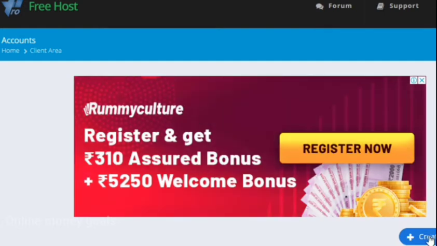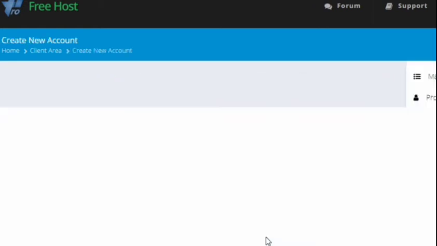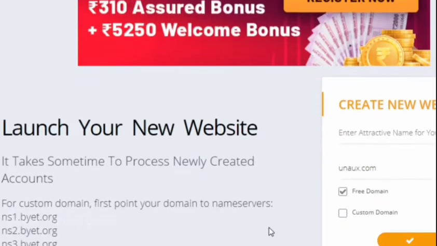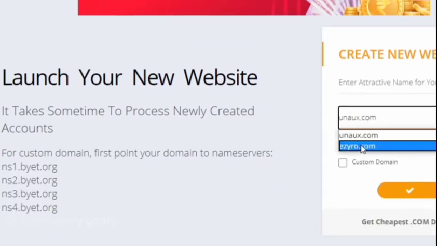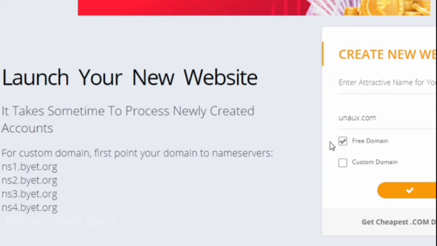So first what you have to do is click on create account. But before that, make sure you sign up on this website and log into your account. For a free domain, you will be provided with a subdomain of UNAUX or EZYRO. Click any one of the subdomains, or if you have a custom domain, click on the custom domain option. You have to paste these into the domain name servers when you are purchasing a domain.